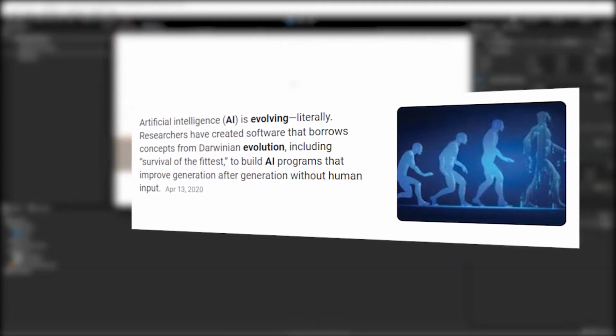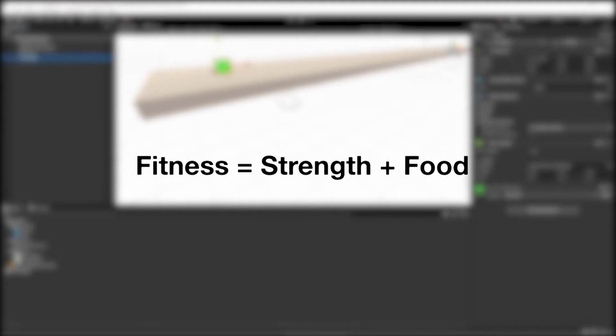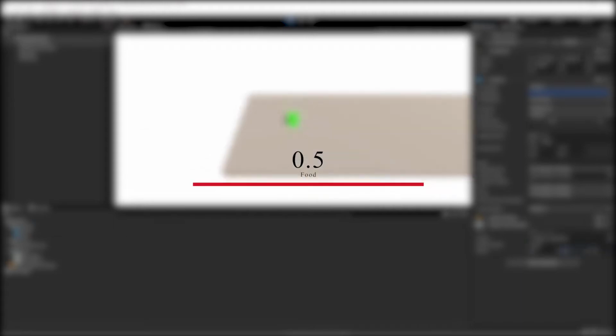For example, every so-called generation, let's say there are 100 birds. Some birds have higher fitness scores, or strength, or ability to catch food, and each of their abilities is random. Let's say strength is a number between 0 and 0.5, and ability to catch food is also 0 to 0.5. Depending on how well they did, for example, a bird with 0.3 strength and 0.4 food would place higher than the other ones with lower scores.